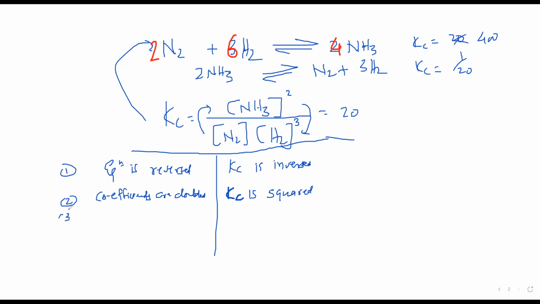And similarly, if the coefficients are tripled, then the Kc value is cubed. So 20 raised to 3 will be the Kc. If the coefficients are halved, then Kc is square rooted.